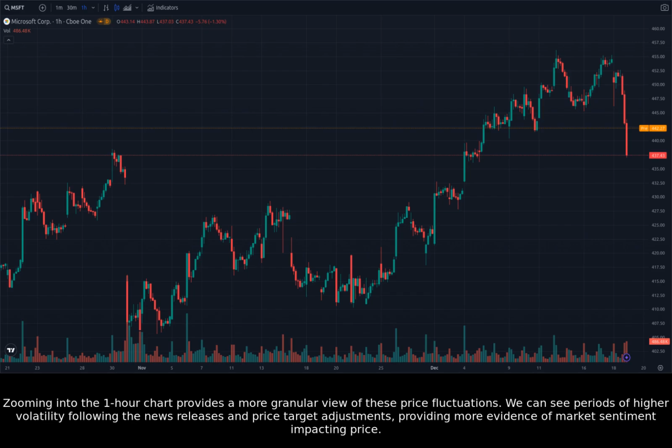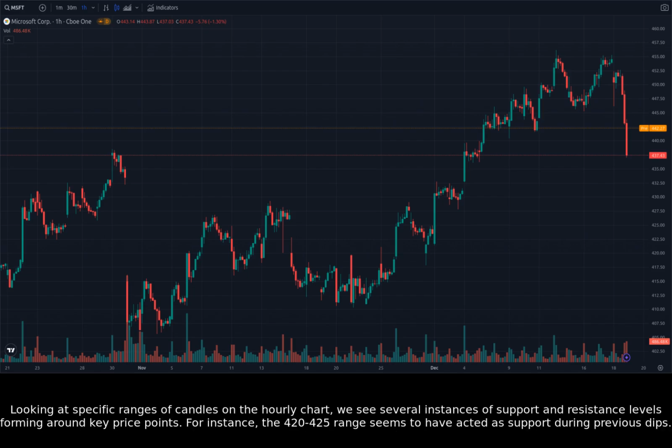Zooming into the 1-hour chart provides a more granular view of these price fluctuations. We can see periods of higher volatility following the news releases and price target adjustments, providing more evidence of market sentiment impacting price. Looking at specific ranges of candles on the hourly chart, we see several instances of support and resistance levels forming around key price points. For instance, the 420 to 425 range seems to have acted as support during previous dips.